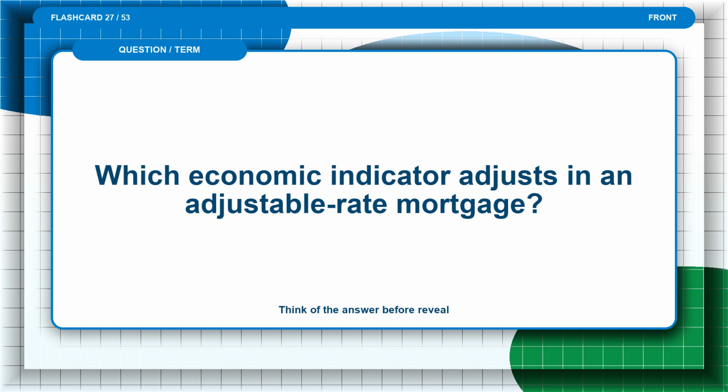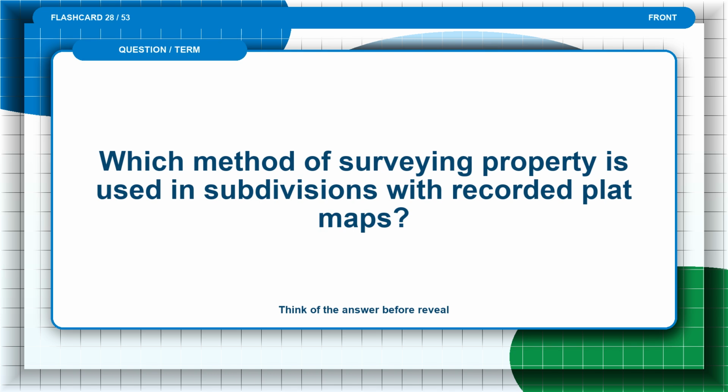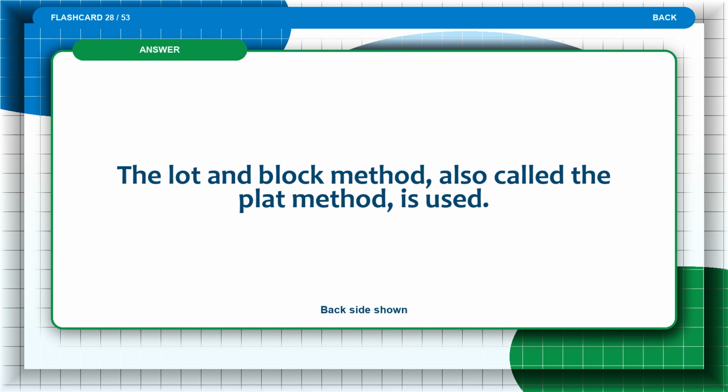Flashcard 27. Which economic indicator adjusts in an adjustable rate mortgage? Think of the answer before the reveal. The answer is: the index is the economic indicator that adjusts. Flashcard 28. Which method of surveying property is used in subdivisions with recorded plat maps? Think of the answer before the reveal. The answer is: the lot and block method, also called the plat method, is used.